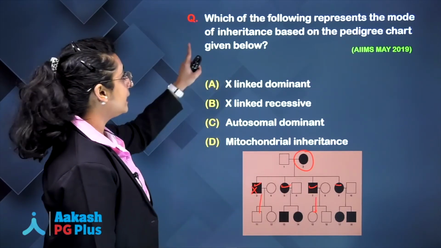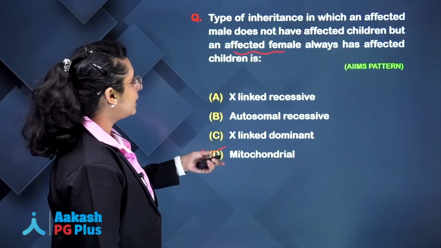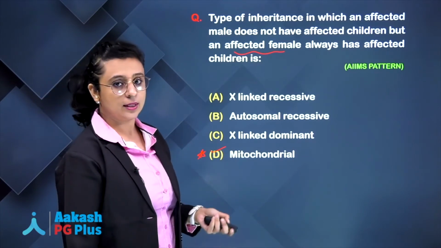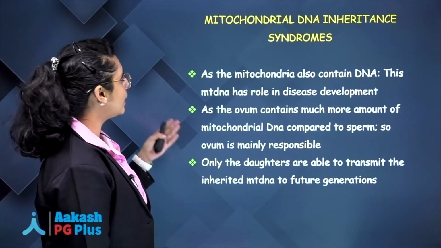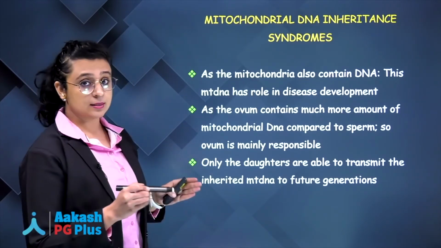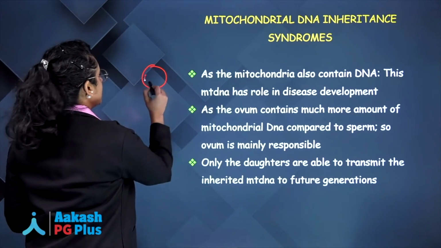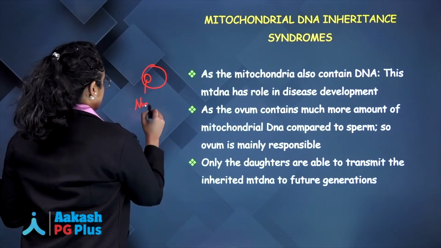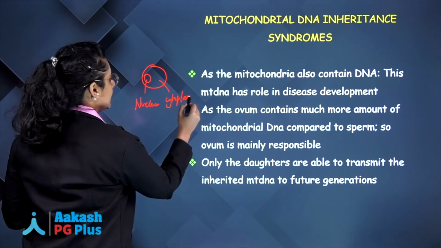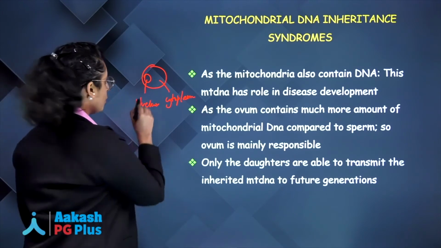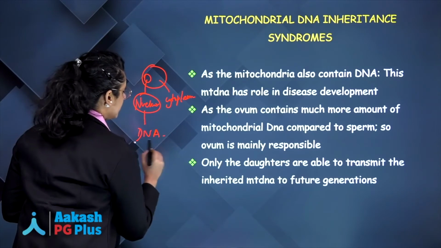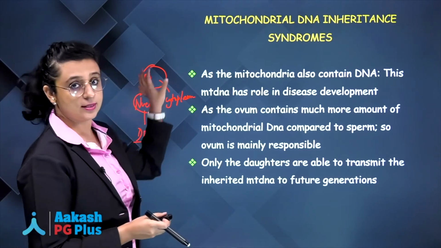So, that is a hint. If in a question it says that only female has affected child but never the male, your answer will be mitochondrial DNA inheritance syndrome. Now, let's have a look what exactly is mitochondrial DNA inheritance syndrome. If you remember the basics, a cell has nucleus and cytoplasm. You must have studied that the entire genetic information is stored inside this small nucleus in the form of DNA. So, DNA is the genetic information stored inside the nucleus inside a cell.